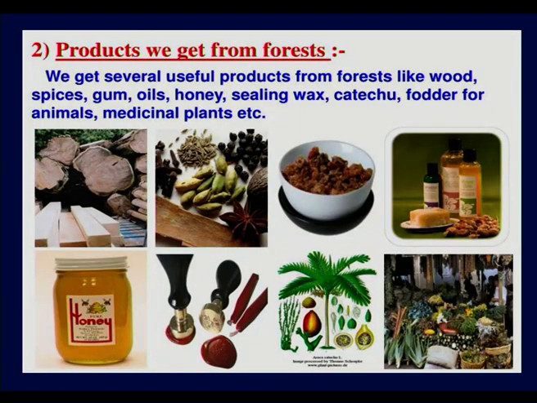Now we get different products from the forest, such as wood, spices, gums, oils, honey, sealing wax, fodder for animals, and also medicinal plants. So from the forest you will be getting different types of products. As we are getting different things from these forests, they are very useful for us. So now let us see what the uses of forests are, that is, what the advantages of forests are.